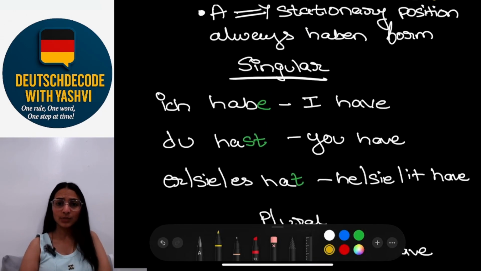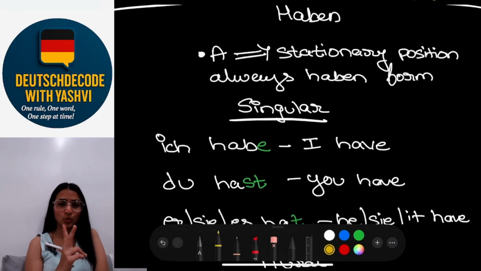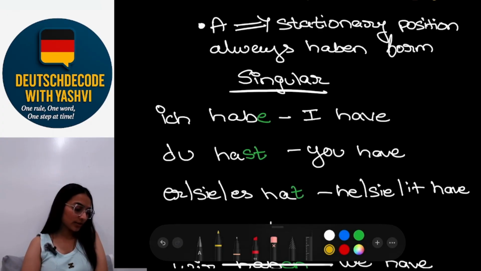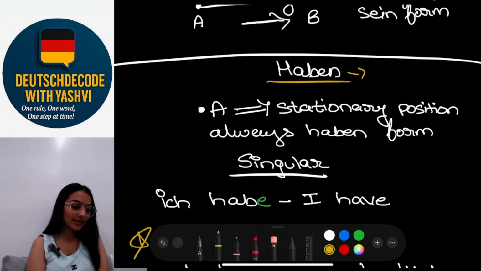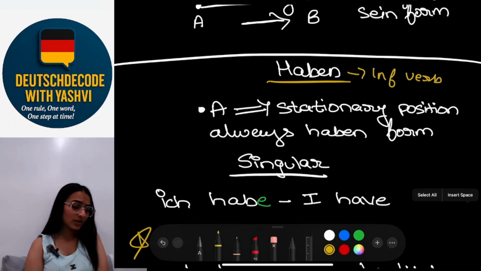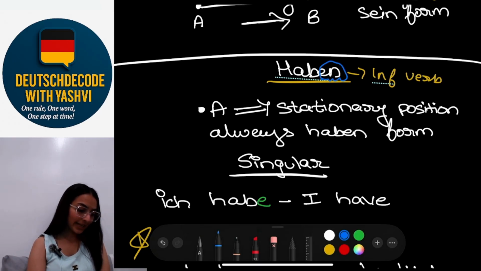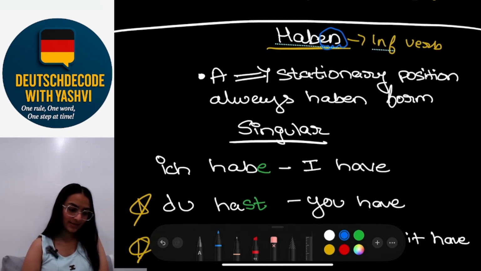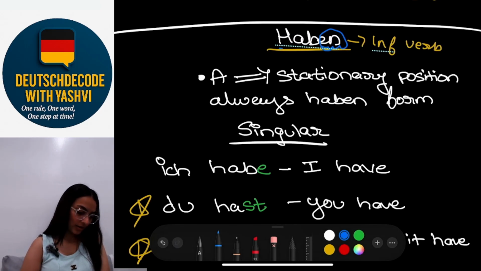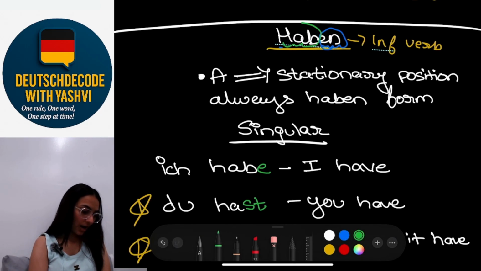So, Haben form. For Haben, the ending rule has two exceptions, which are for du and er, sie, es. First, again, I'll explain to you. Haben is in an infinitive state, an infinitive verb. But when we have to conjugate, we will conjugate the en. But again, there is an exception for du and er, sie, es. And hab is the root verb.